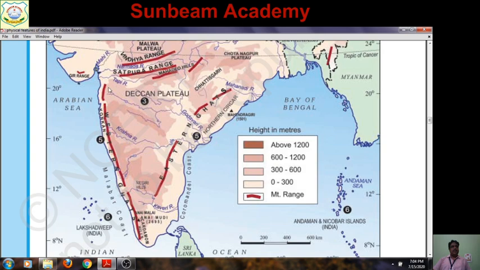Simply, in between the Eastern and Western Ghats, the plateau is known as the Deccan Plateau. Between the Western Ghat and the Eastern Ghat, the plateau is known as the Deccan Plateau. So these three plateaus are here. Then you have to locate the coastal plains. We have two coasts, the eastern coast and the western coast, the eastern coastal plain and the western coastal plain.